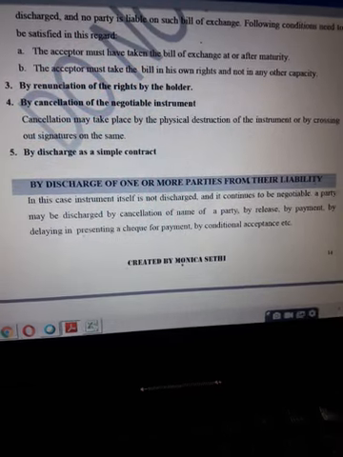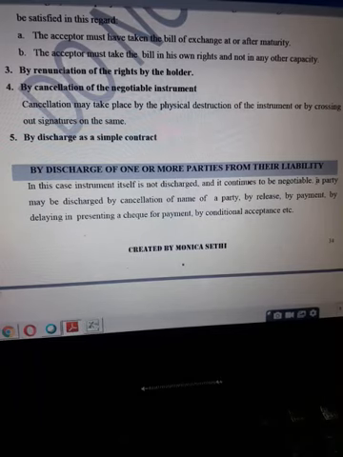Second mode of discharge is discharge of one or more parties, and not the entire instrument getting discharged. That means in case only one or more parties are discharged from their liability under any negotiable instrument, the instrument is not yet discharged. So this instrument still continues to be negotiable.